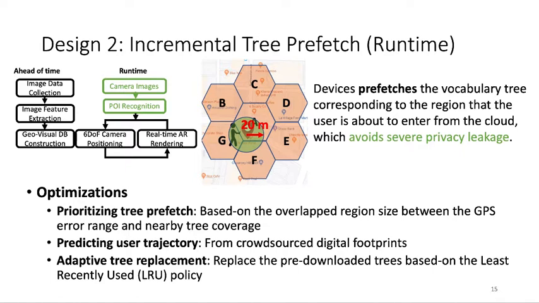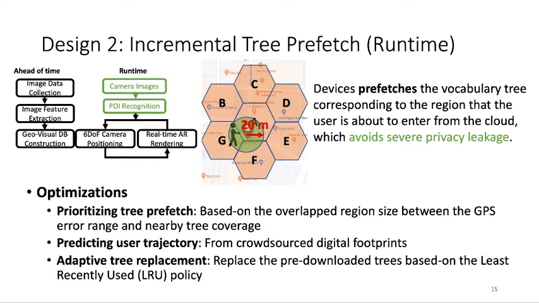On some popular social websites, users tend to upload their AR effects, so that we can learn from the crowdsourced digital footprints to predict the most popular places of interest and prioritize prefetching the vocabulary tree that covers that popular place of interest.